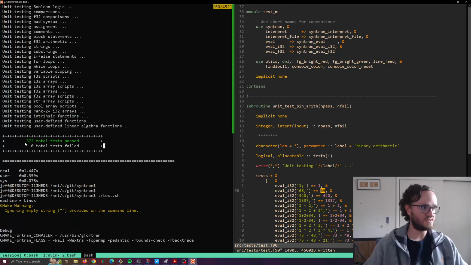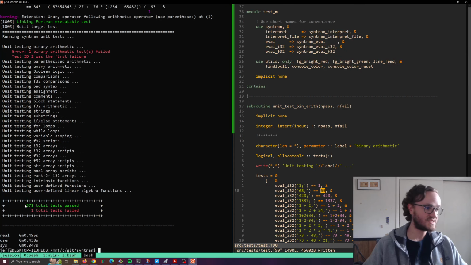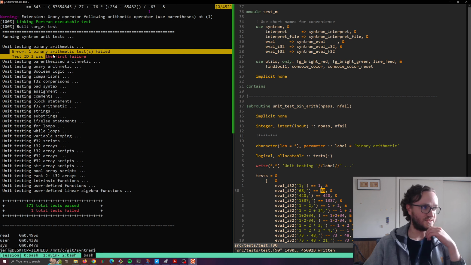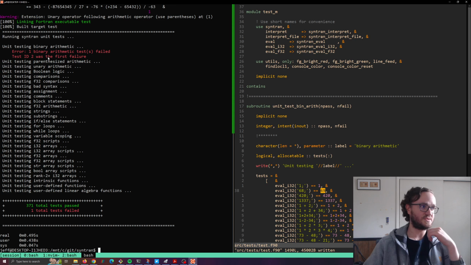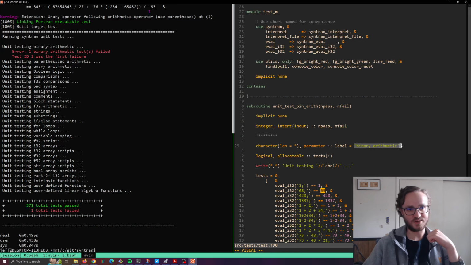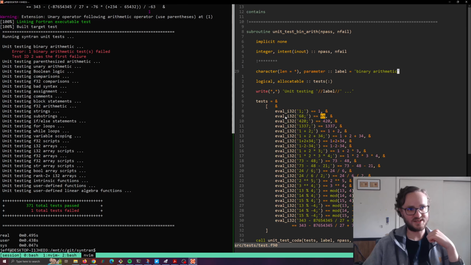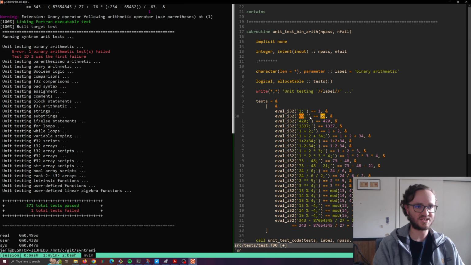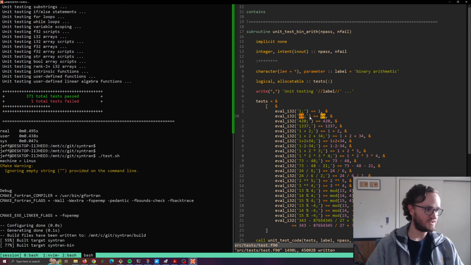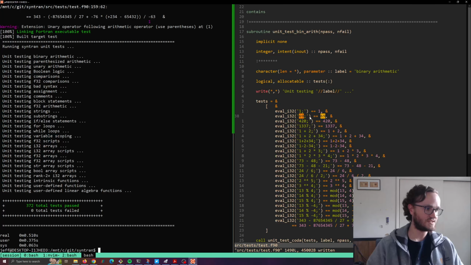Notice I went from 372 tests passed to 371 pass and 1 fail. Also, there's red text at the failure one, so it says test ID 2 from binary arithmetic. So this is my binary arithmetic testing module. This is the second test in this array within this module. So yeah, that's the one that failed. If I put it back to 69, my test should be very nice.